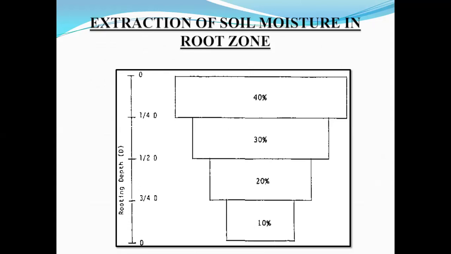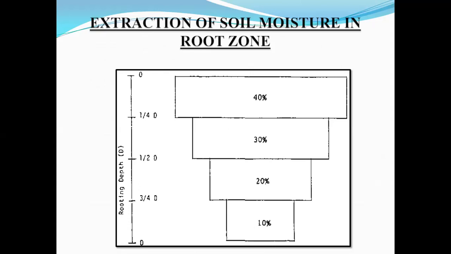This figure shows the moisture extraction pattern of most plants growing in deep uniform soils, right, with an adequate supply of water. It may be observed that 40% of the total moisture used is extracted from the first quarter of the root zone, right? Next, 30% from the second quarter, 20% from the third quarter, and only the last 10% from the fourth quarter, right?